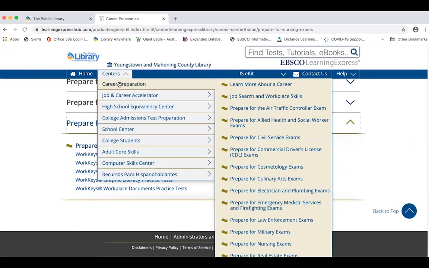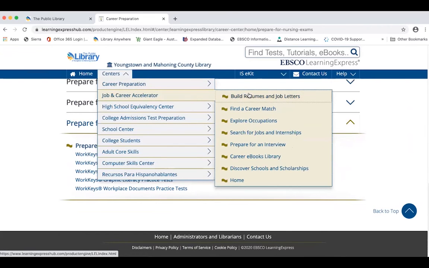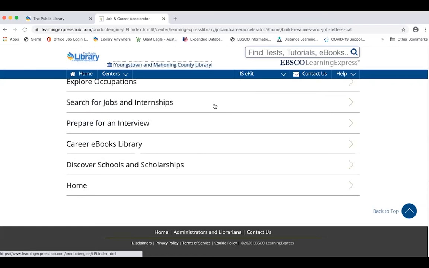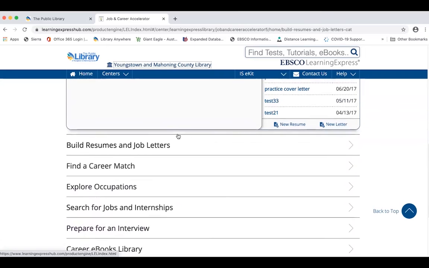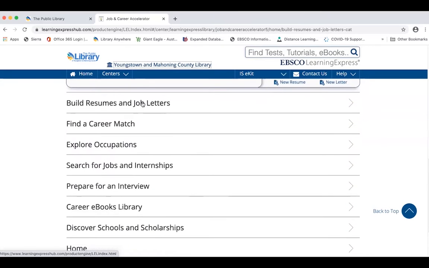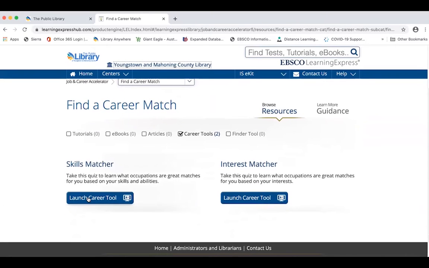From career preparation, we'll move on to Job and Career Accelerator. When it opens up here, you have a place where you can build resumes and cover letters, but they also have this nice part where you can find a career match. Here you can take a skills matcher test or an interest matcher test, and it's just going to ask you questions about your skills or interests, and at the end of the test, it'll tell you which jobs best fit your skills or interests.